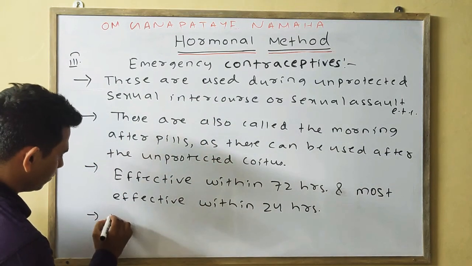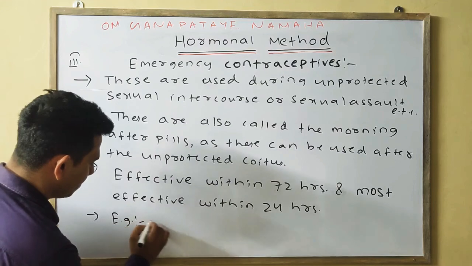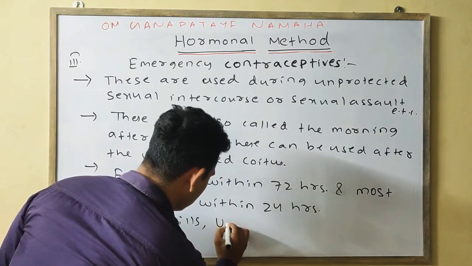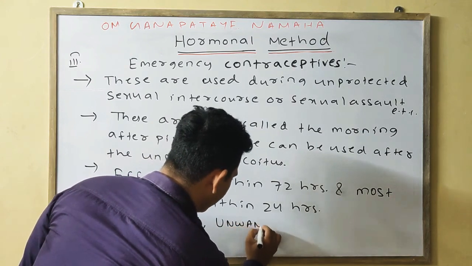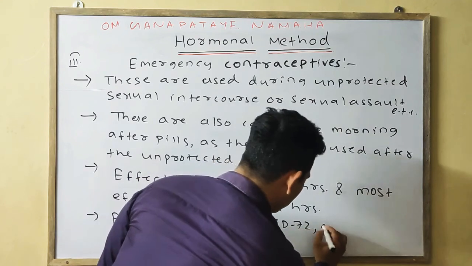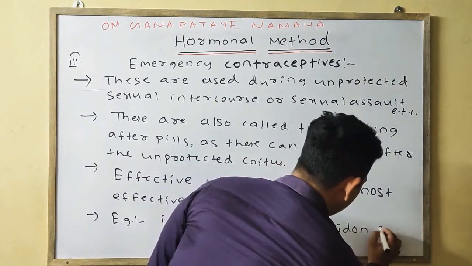Some common examples are I-pill, Unwanted 72, Ovidone, etc.